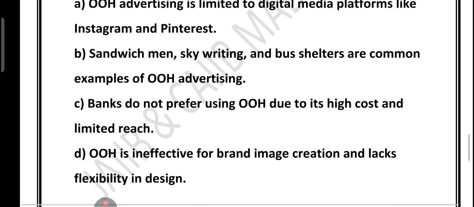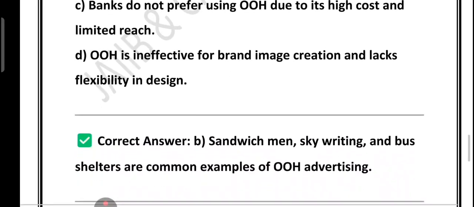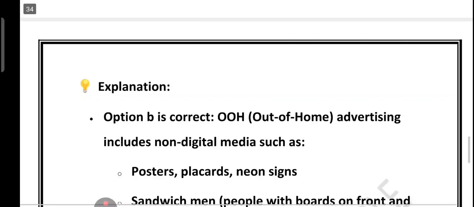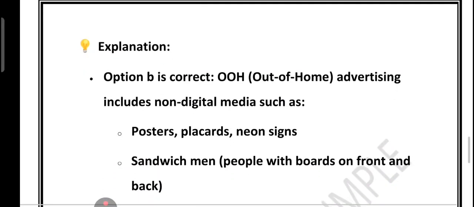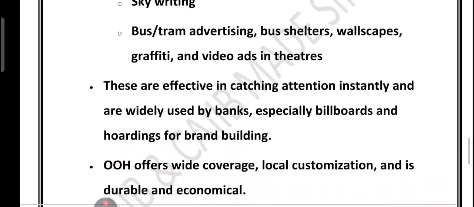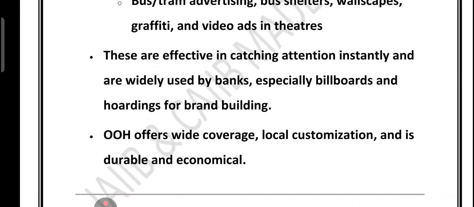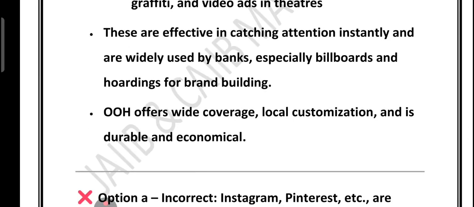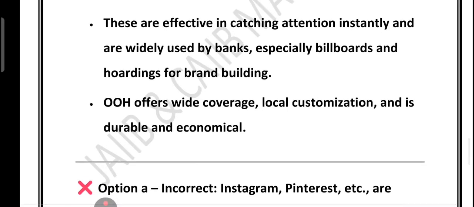So the correct answer is option number B. Let's revise quickly. I told you OOH means any ad outside your home like billboard, bus shelter, neon sign, poster. Banks use OOH widely for brand building and awareness. Why is option A incorrect? Because digital media is not OOH. Why is option C incorrect? Because banks do prefer OOH. It has wide reach and is economical. Why is option D incorrect? Because OOH is very effective and flexible in design. Just remember, OOH means ads you see on the move outside your home. And that is how you can easily understand OOH advertising and why banks use it.